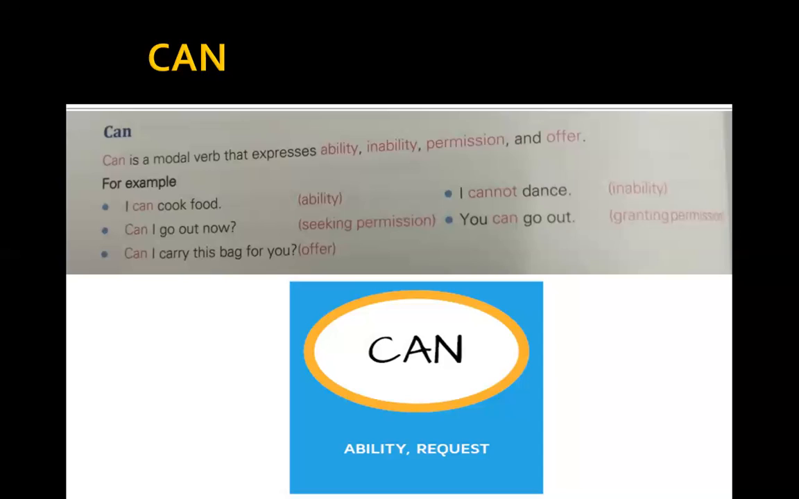"Can I carry this bag for you?" Here I'm offering you help. "I cannot dance." So here I am telling you about my inability, that I cannot dance. "You can go out." I am granting you permission and telling you that you can go out.